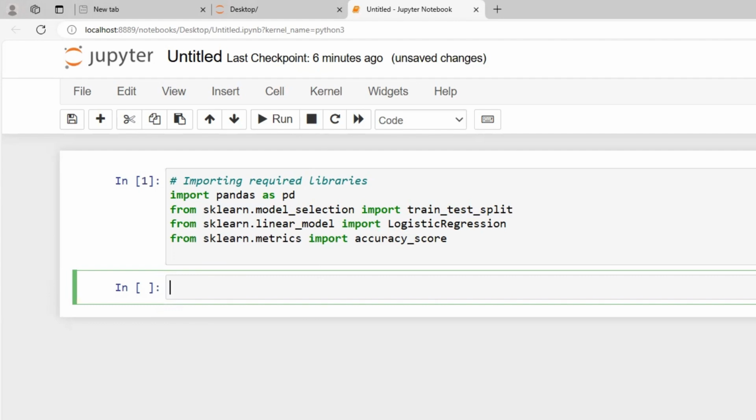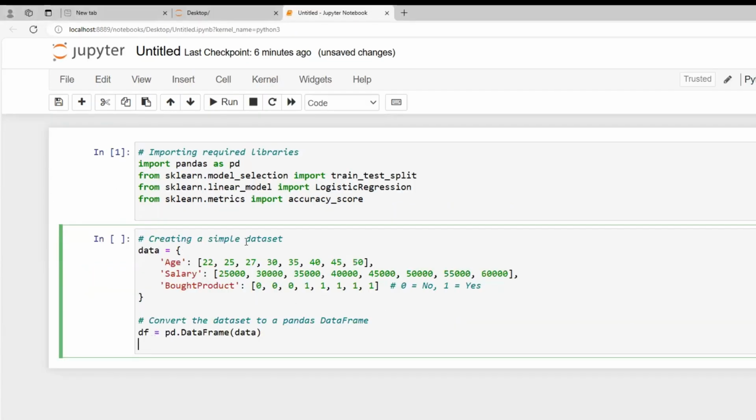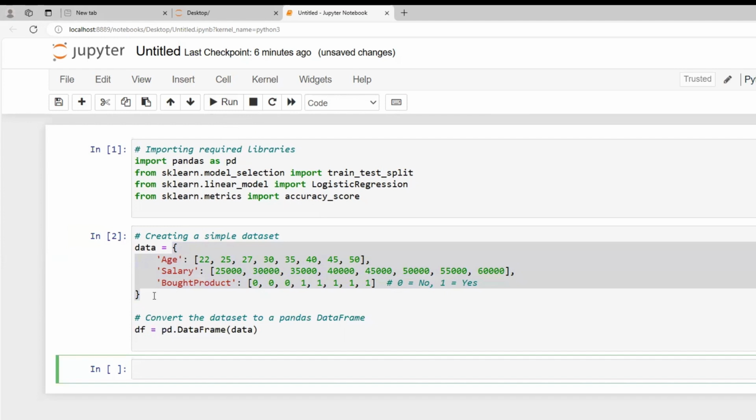Now we will create a data set. Let me write some syntax for that. This is the simple data set that we have created. We have used a dictionary to create this. So what I can do is just run this.